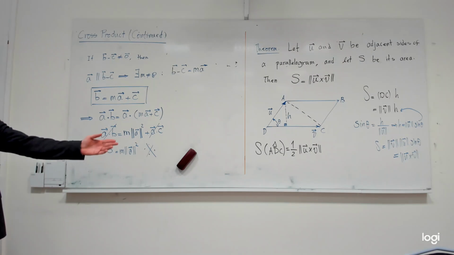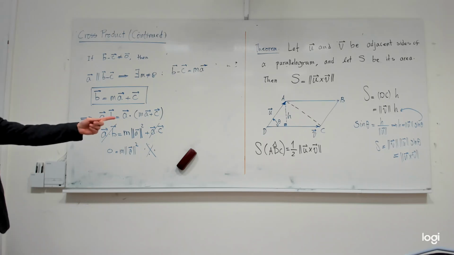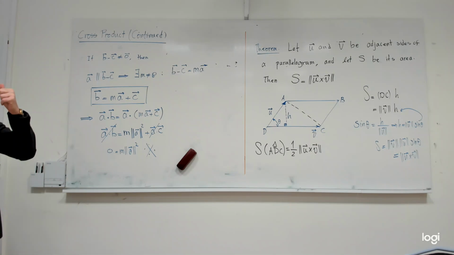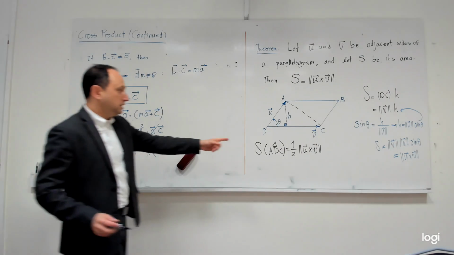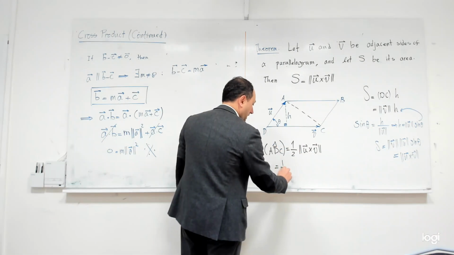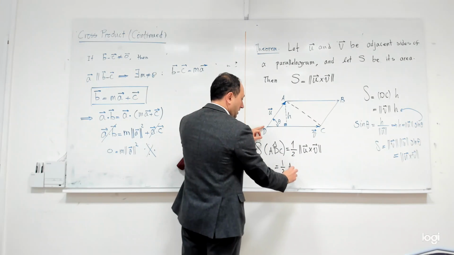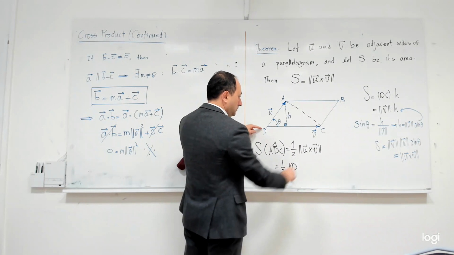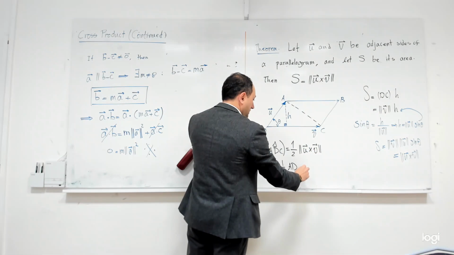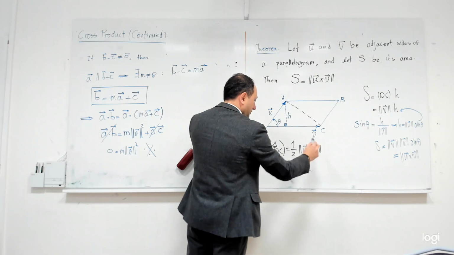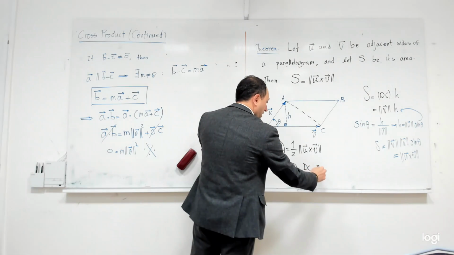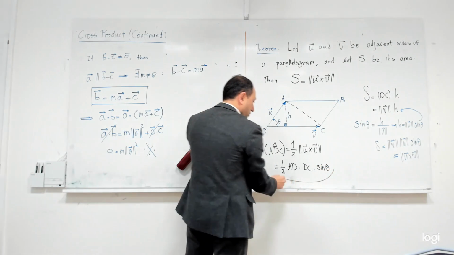And by the way, this is the nice formula. Do you remember in Math 3C we had an area formula, but we proved it using geometry. But here we can use vector algebra to do that, yes? Because what is the meaning of this? It becomes 1/2 the norm of U, which is this side, AD, multiplied by the norm of V, which is this side, times the sine of the angle between them. This formula is familiar, yes?